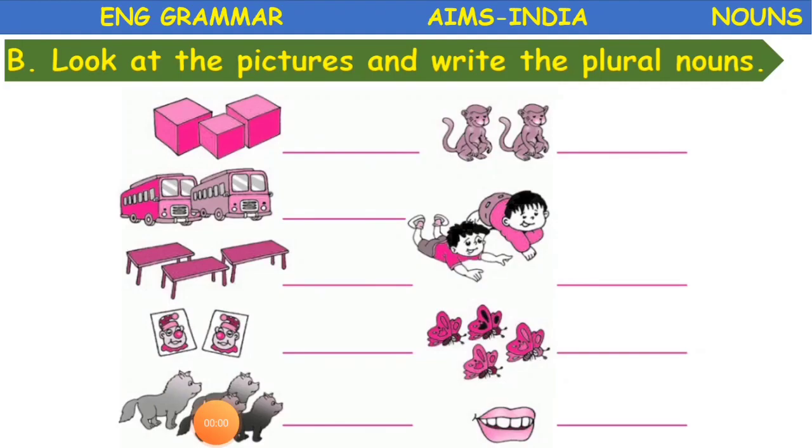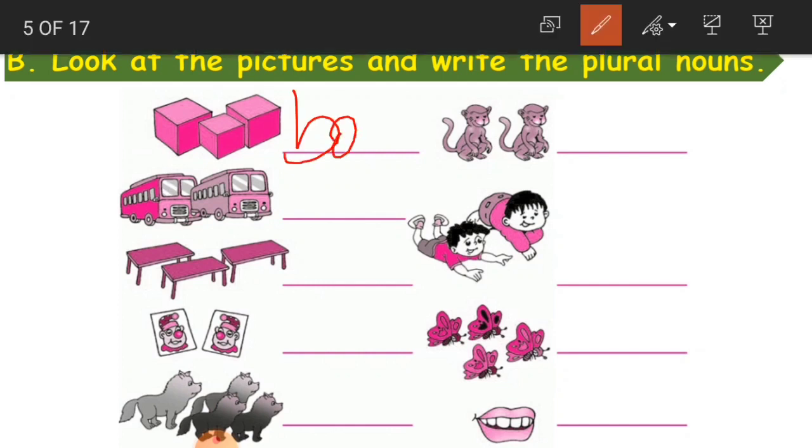Now here, if you see, children, you are given some pictures and we have to write these as plural nouns. Okay, what do we have here? They are boxes. Three boxes. Okay, so boxes. This is X, add es, yes, even X also. When we have X, we have to add es. Okay, buses.